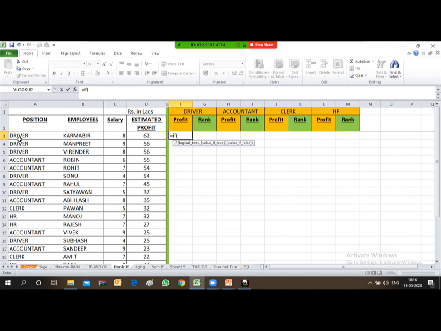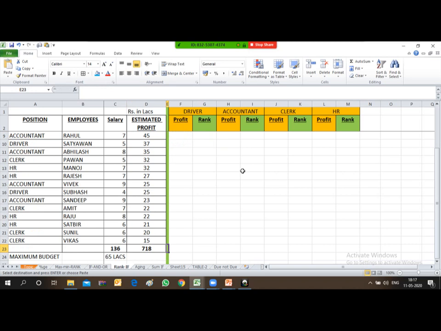If this driver cell, A3, is equal to F1, means driver is equal to driver, then bring me this value of profit from column D, so D3, else 0. So friends, it has derived the figure 62 over here.